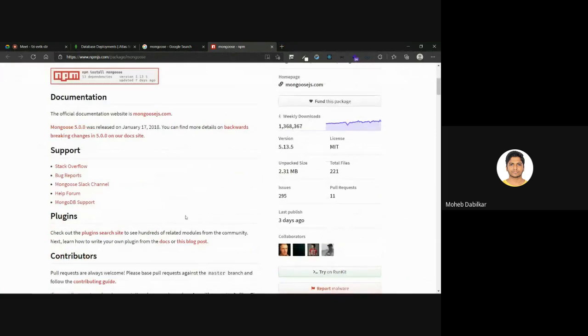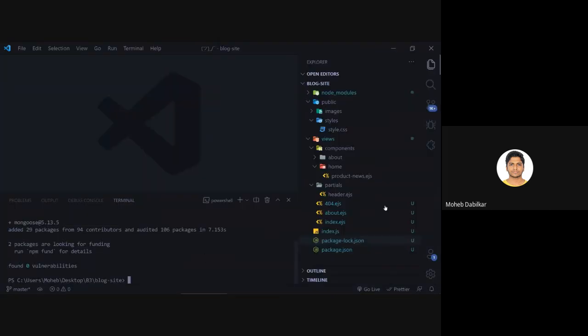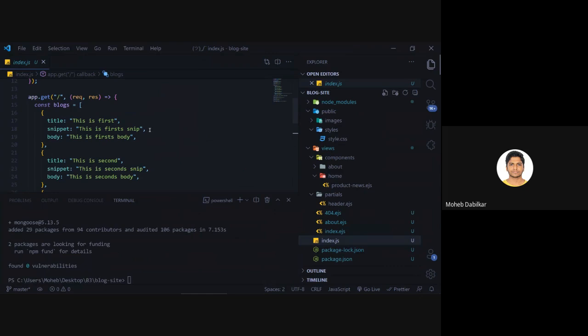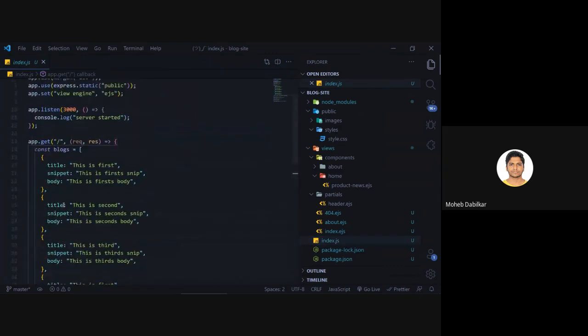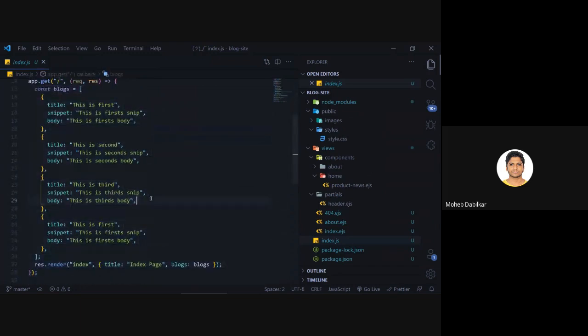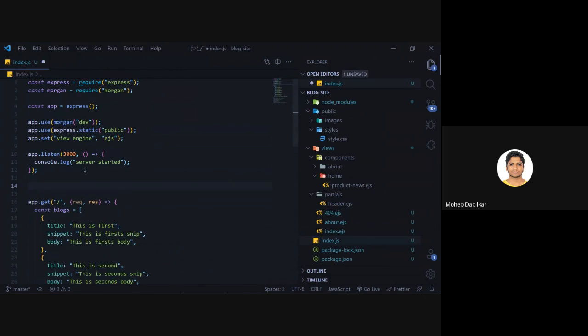And the bigger and better part of having Mongoose is that we get to create a schema. Now I will explain what a schema is in this lecture only, but for now let's just hold it. Once we are done installing this, we have to go to index.js. We won't have these blocks for a long time, so we won't be keeping that inside a utils.js folder like we did previously.